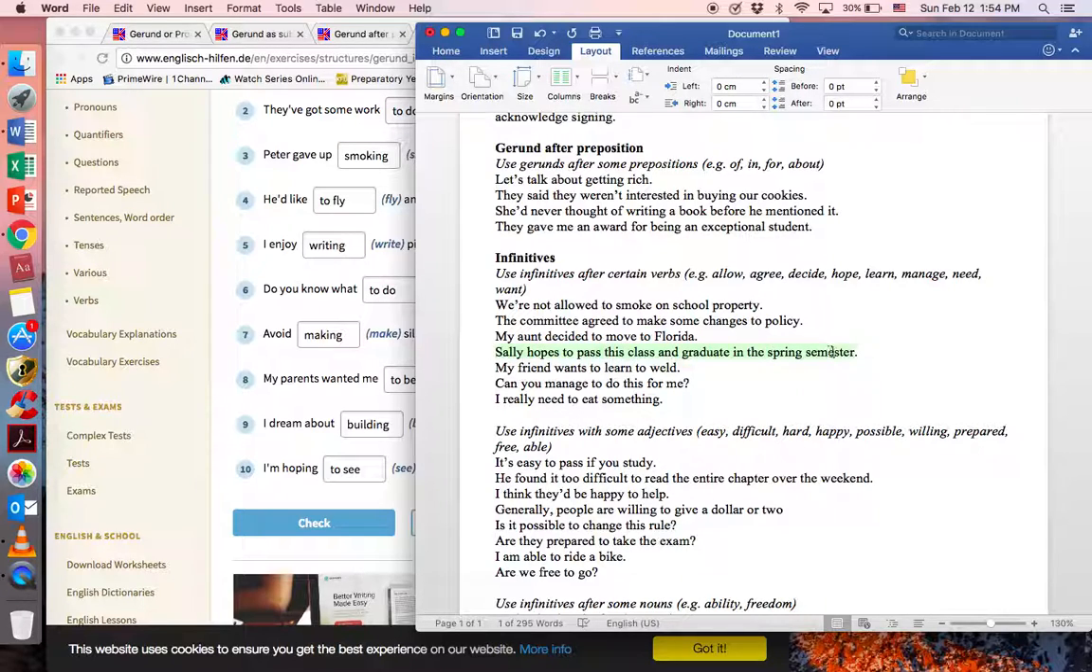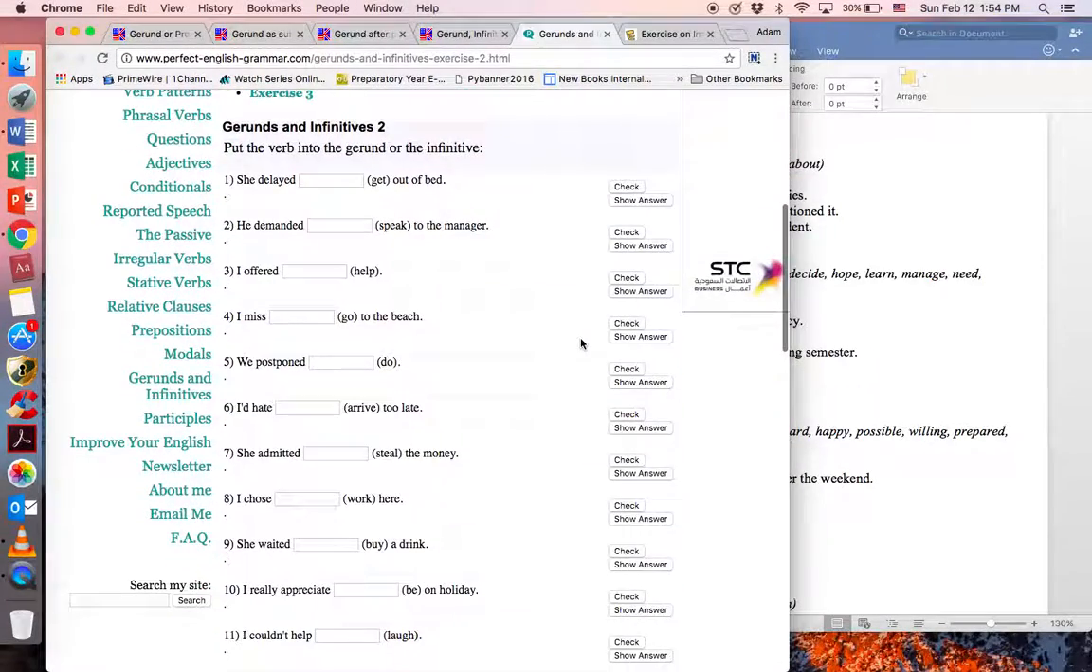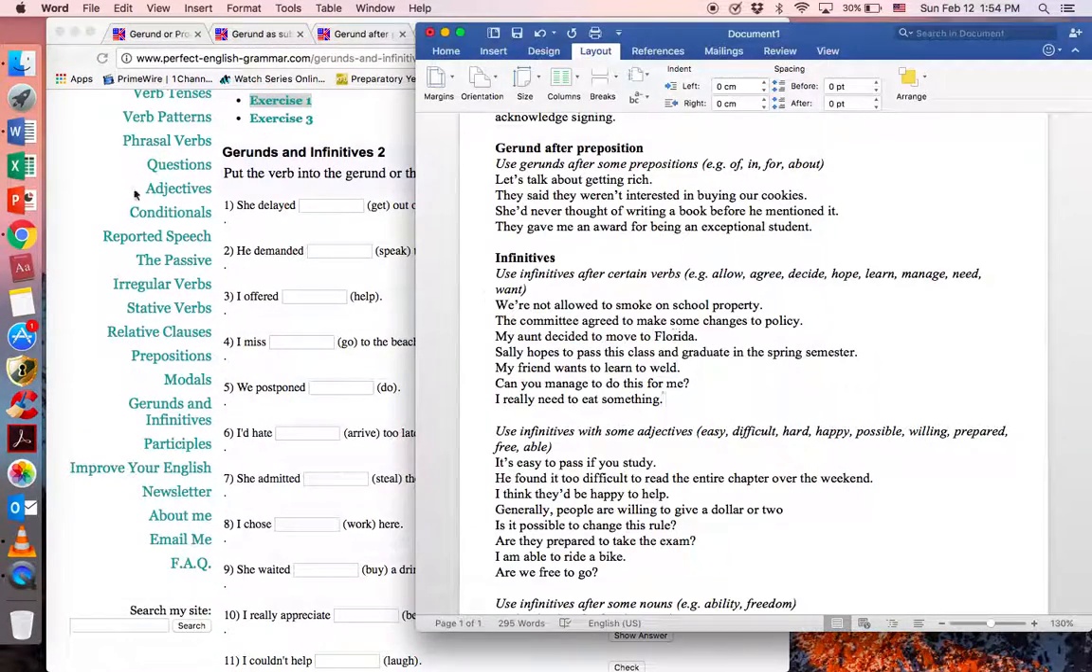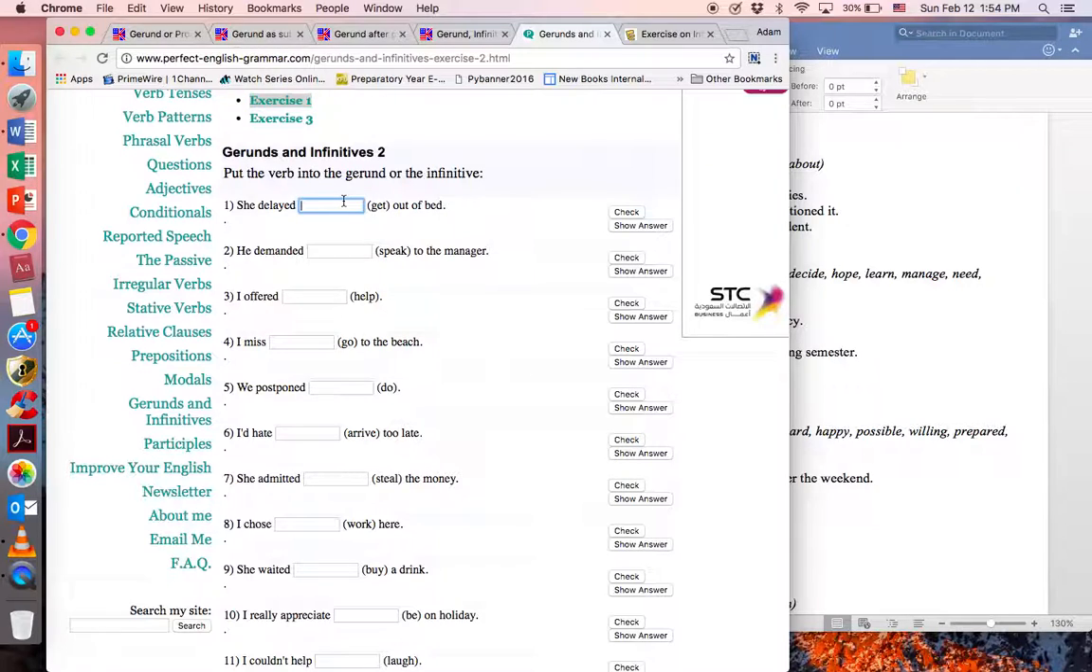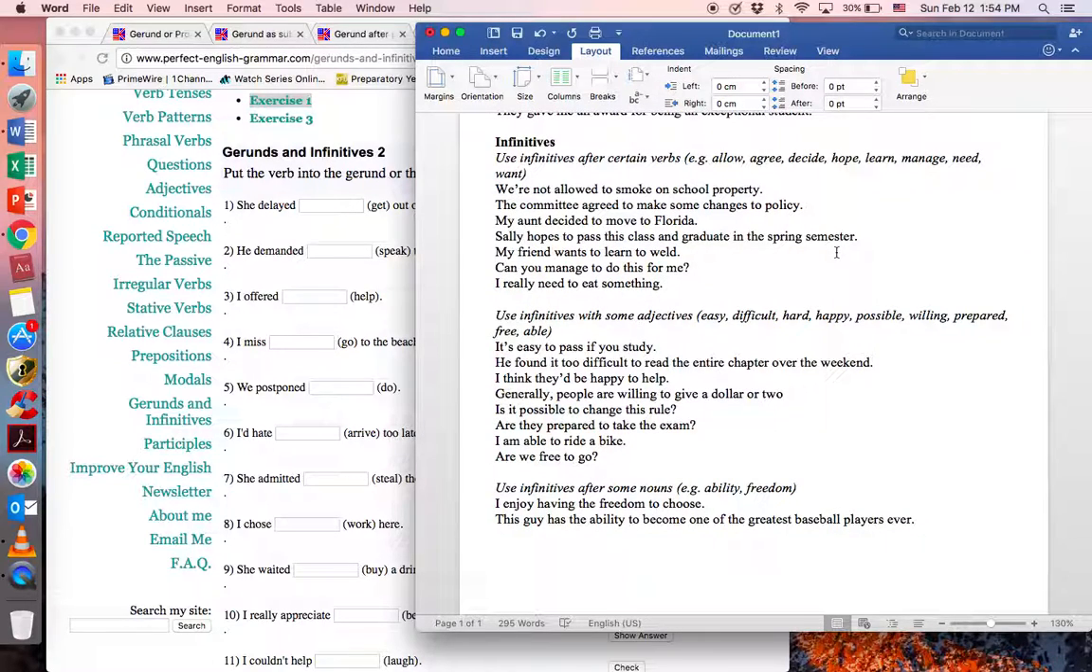Sally hopes to pass this class and graduate in the spring. My friend wants to learn to weld. Can you manage to do this for me? And I really need to eat something. Remember, all of these share in common the fact that we have the word to followed by a base verb. Okay? It says put the verb, gerund or infinitive. Let's continue on with looking at infinitive rules before we do our final exercises.